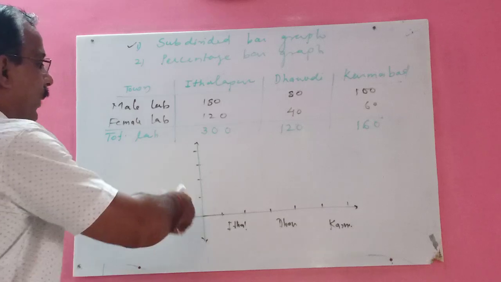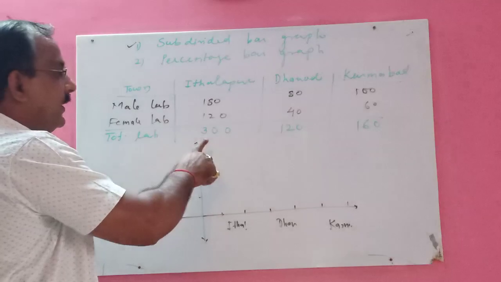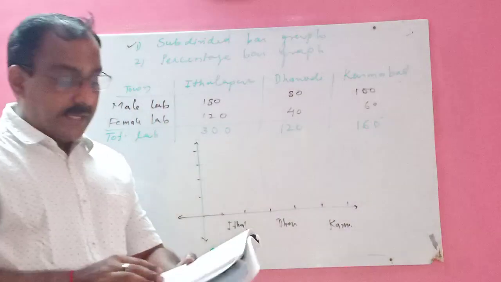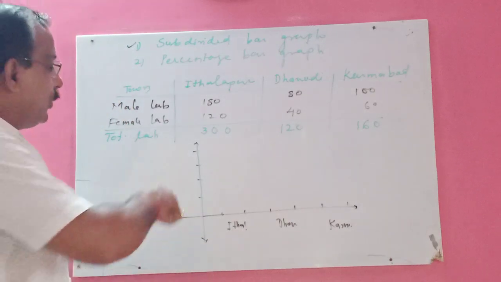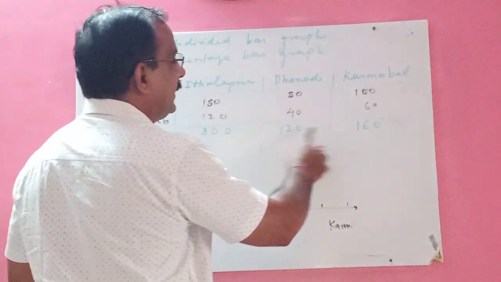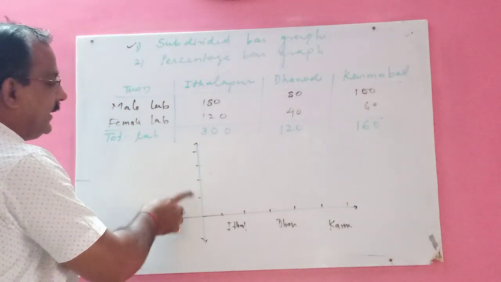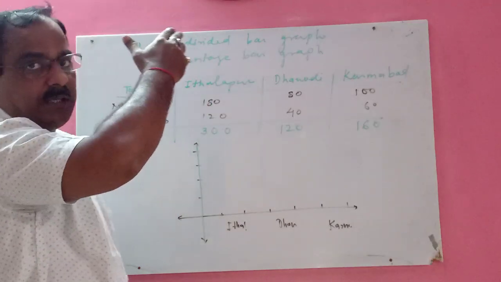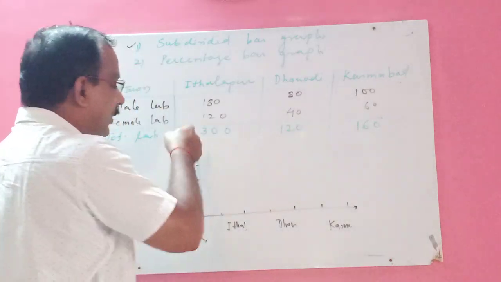And on the y-axis you will take these labors. See, the highest is 300. So how will you take this? Taking the scale is a very, very important part, children. Here it is 300, 120, 160. You can take 10, 20, 30, 40, but it becomes 300, so you require around 30 lines. Keep in mind, you have to fit all these numbers on this axis.